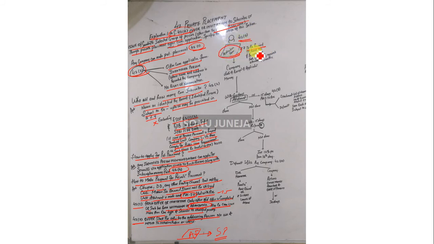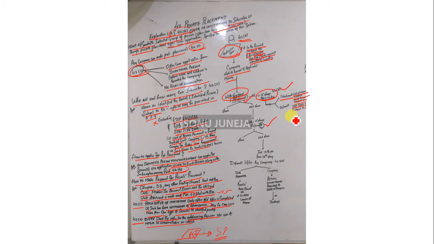Section 42 subsection 6: application form. The amount received shall be kept in a bank account and be utilized only for refund or adjustment against allotment of securities. On the date of application, money received by the company must lead to allotment within 60 days, and within 15 days file form PAS-3 with the ROC along with the attachment listing the names of allottees, addresses and number of securities allotted.